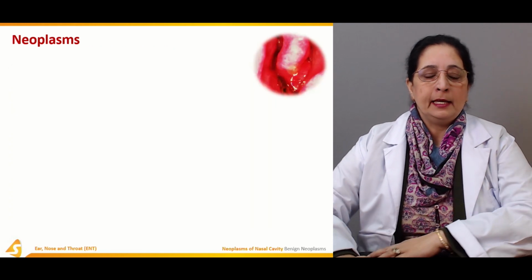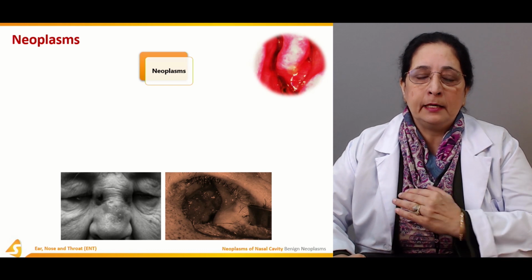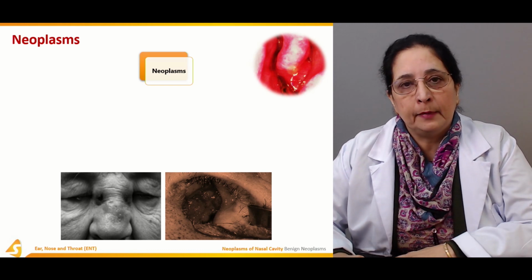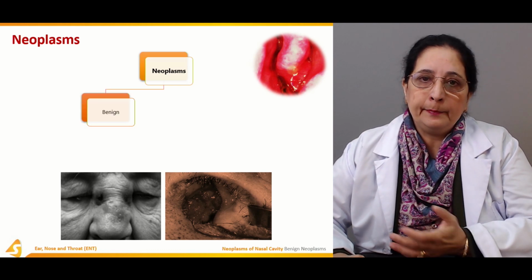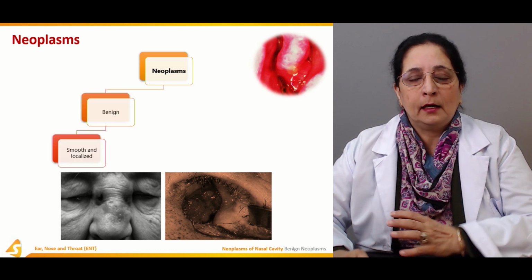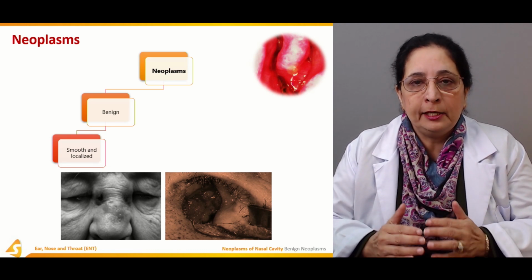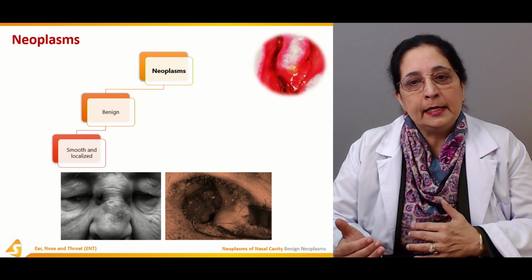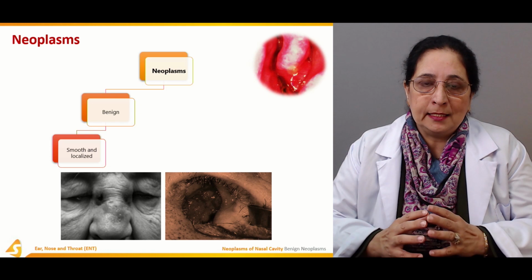So let's begin first with the neoplasm of the nasal cavity, and in this section we are talking about benign neoplasm. Neoplasm can be benign, and there are some differentiating features between the benign neoplasm and malignant neoplasm. Benign are more localized in origin.